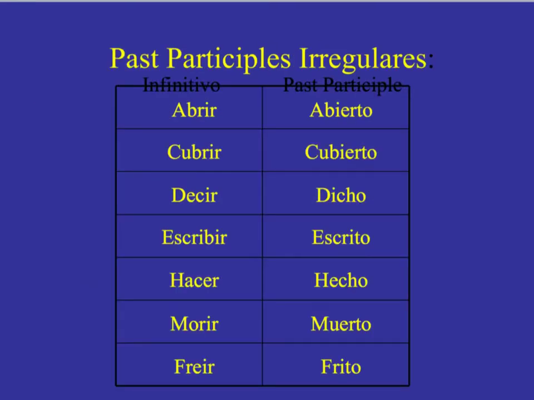There are some irregular past participles. These are participles where you can't drop off the AR, ER, IR and add the ado or ido. They're just irregular. So some examples are abrir becomes abierto, cubrir, to cover, becomes cubierto, decir, to say or to tell, becomes dicho, escribir becomes escrito, hacer becomes hecho, morir becomes muerto,